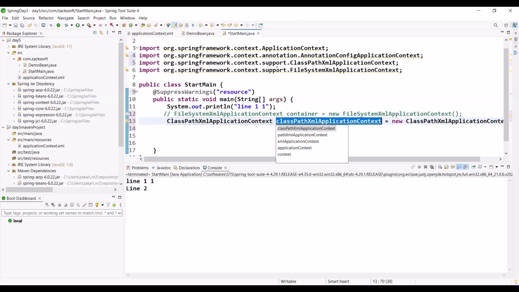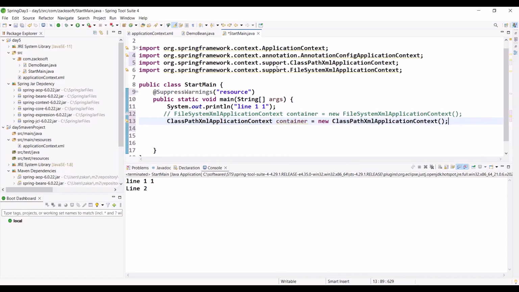No, not required. Any name is fine. Simply we can pass the name, right? Application context.xml. I hope there is no spelling mistake, right? Yes or no? Okay.